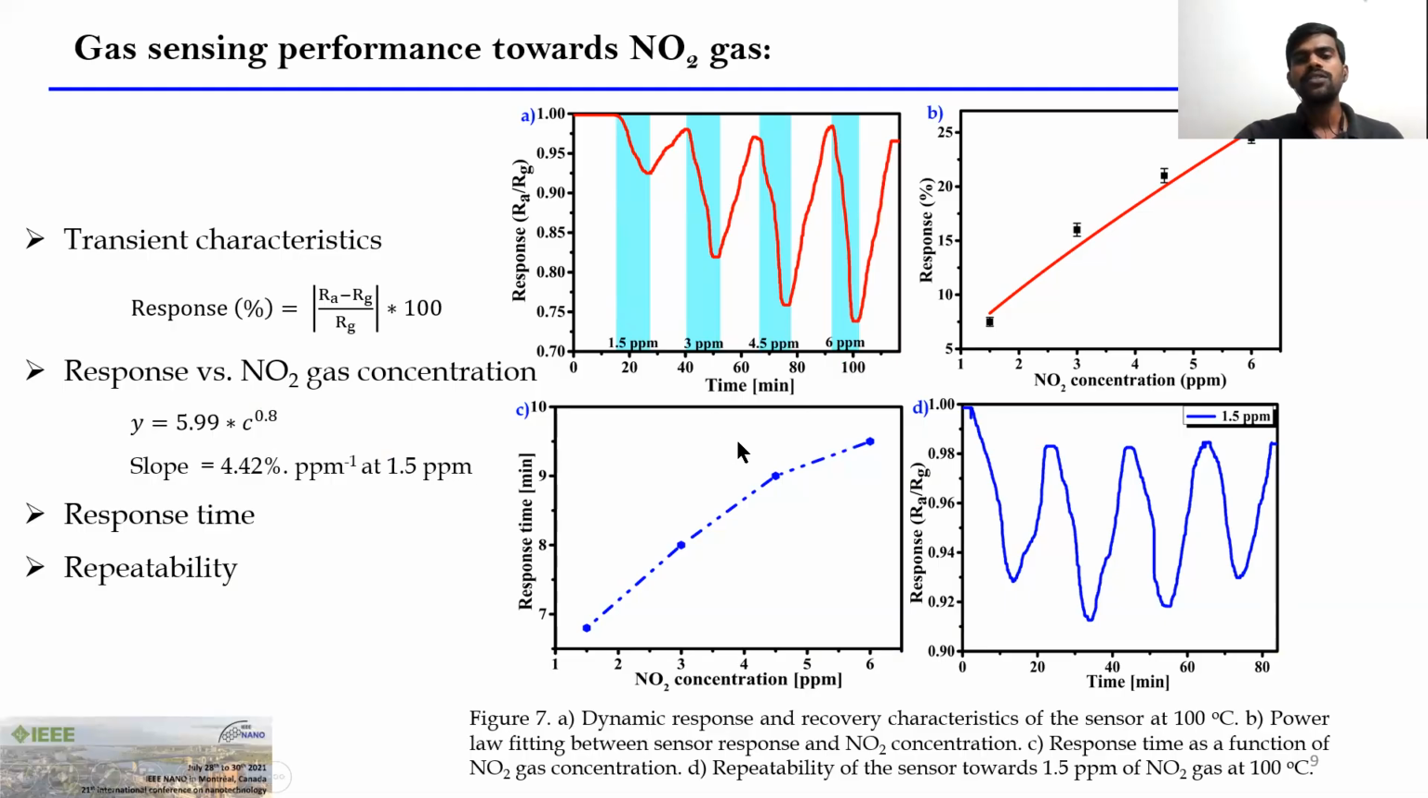Additionally, we calculated response time from this transient characteristic. It displayed a response time of 6.8 to 9.5 seconds for concentrations of 1.5 to 6 ppm. This promises it can be suitable for monitoring real-time applications. Furthermore, to see the accuracy of the sensor, we performed a repeatability test by purging 1.5 ppm of nitrogen dioxide for 4 consecutive cycles. It offered promising characteristics with small baseline drift, which can be eliminated using signal processing techniques.